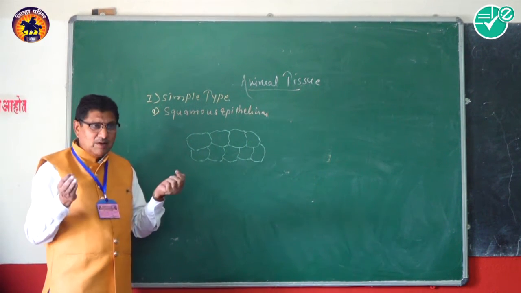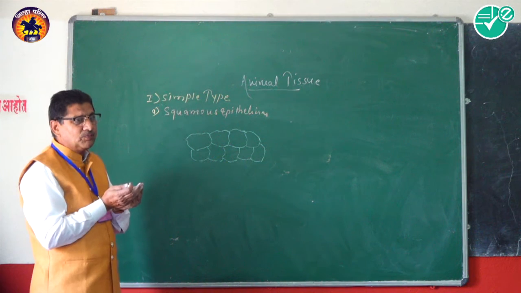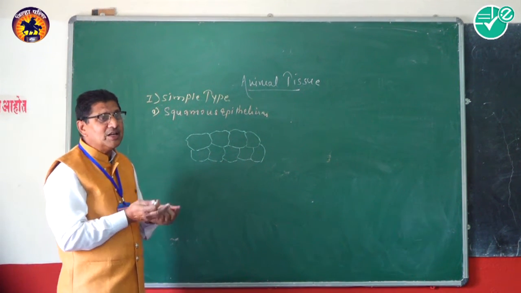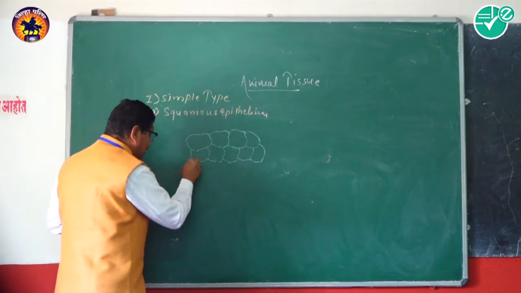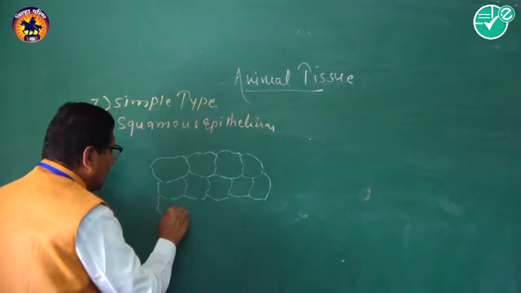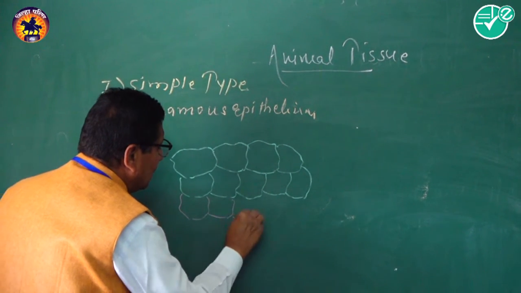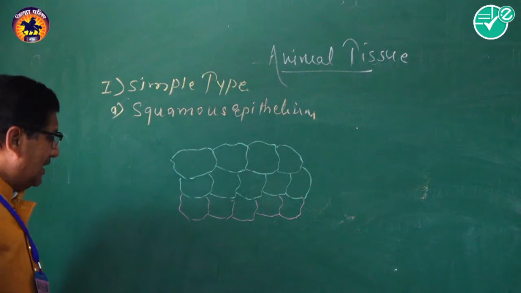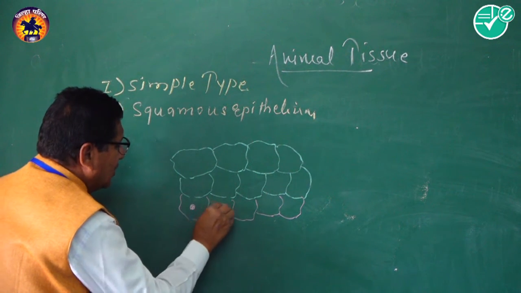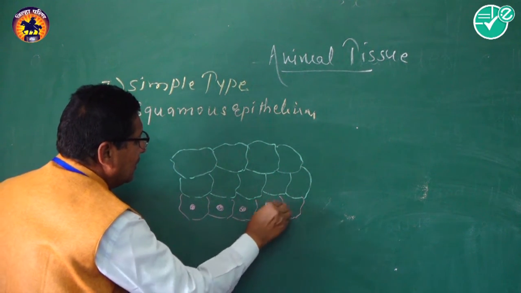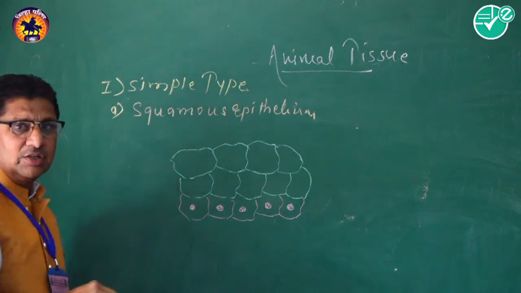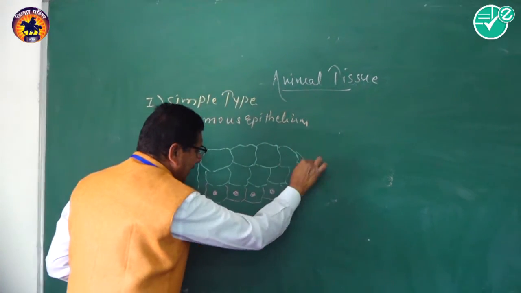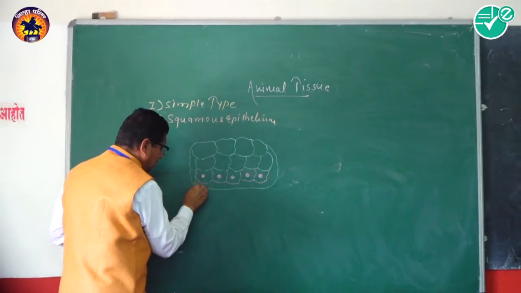These cells are placed very close to each other, generally without intercellular gap. And such cells, the polygonal flat cells, show a large, rounded, centrally placed nucleus.